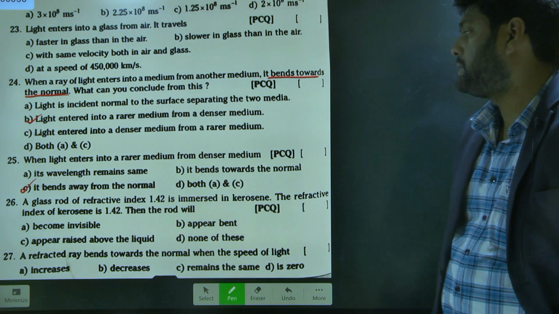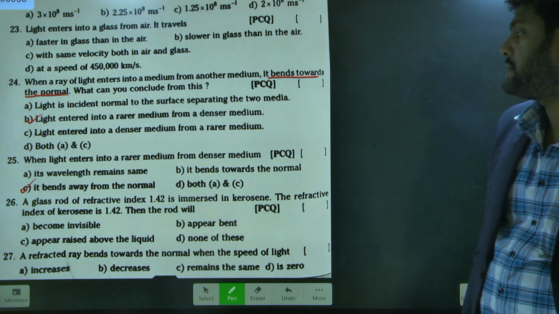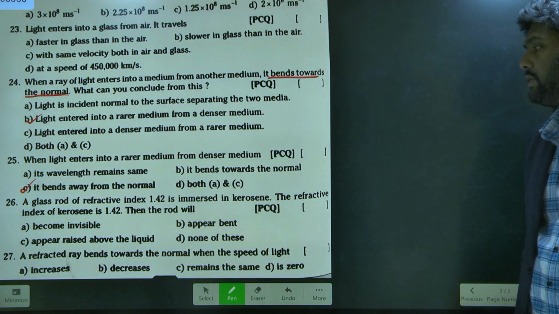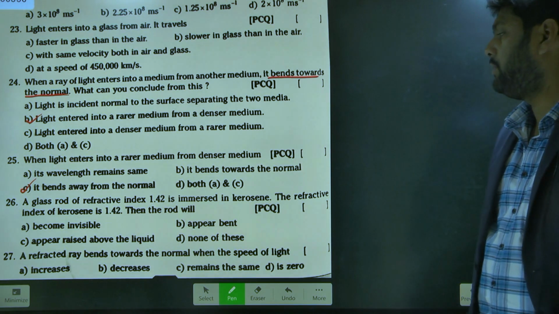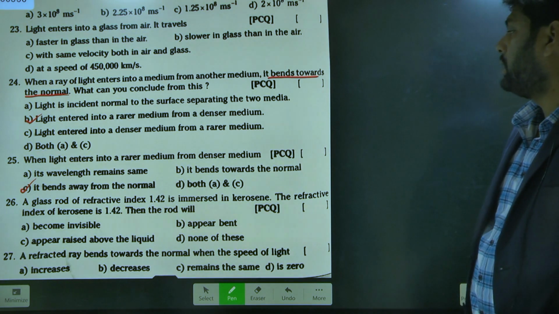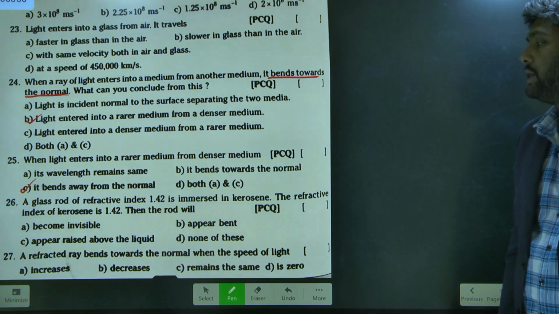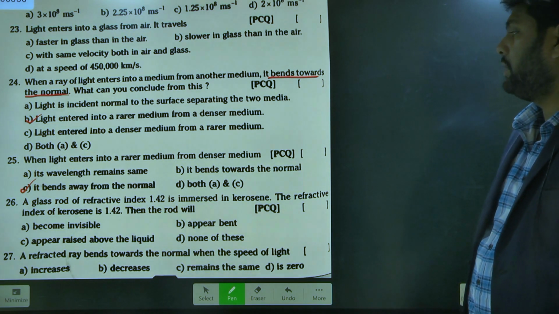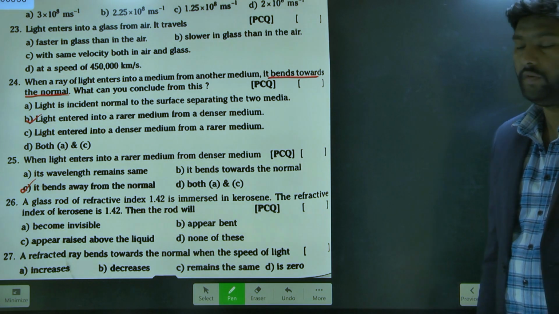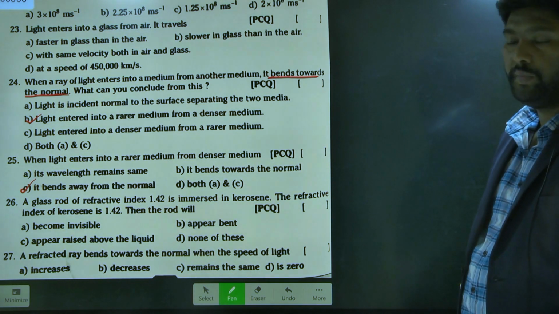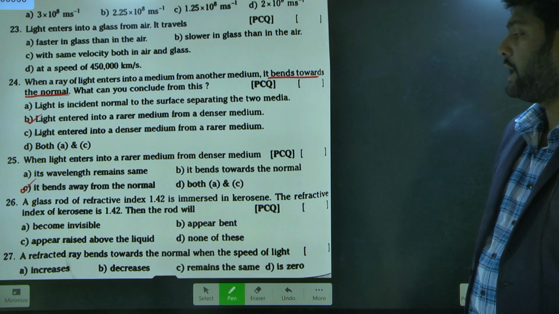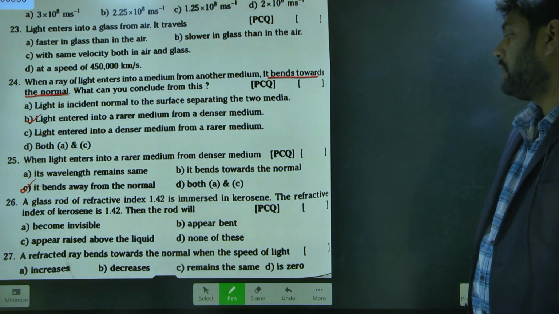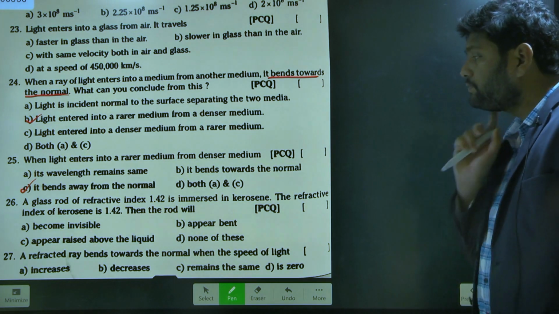Understand? Same way, a glass rod of refractive index 1.42 is immersed in kerosene. The refractive index of the kerosene is 1.42. Then the rod will become invisible, appear bent, appear raised above the liquid, or none of the above.